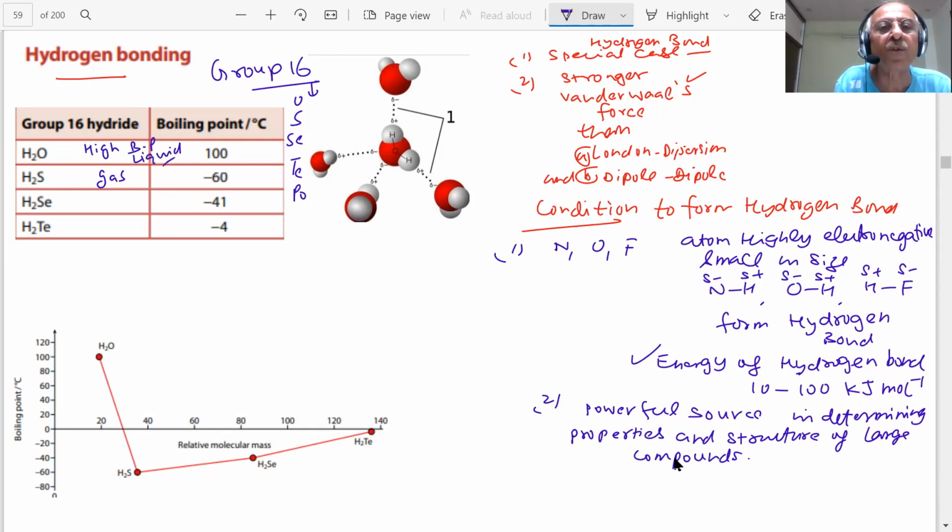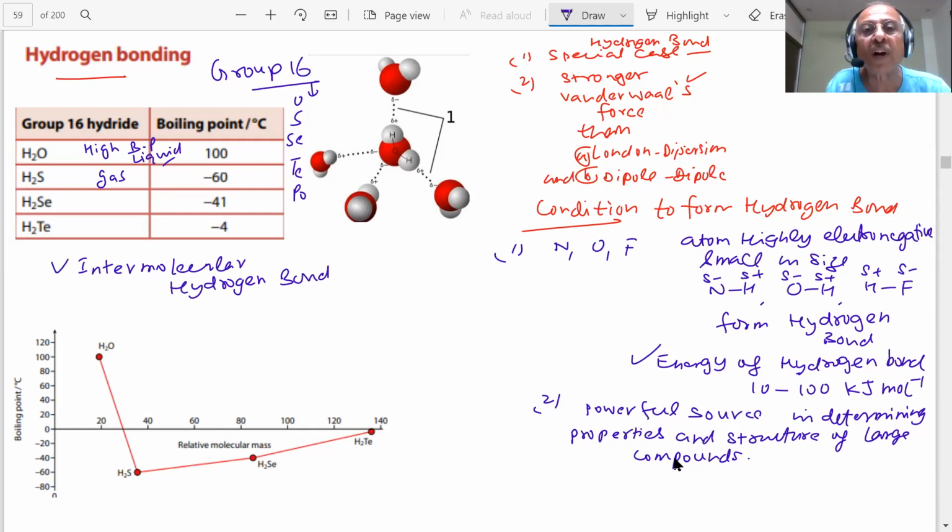Liquid, you can see, due to hydrogen bonding, due to intermolecular hydrogen bonding, student. Very, very important thing. Water is liquid, H2S is a gas, due to intermolecular hydrogen bonding. Here you can see oxygen, hydrogen. This larger is oxygen, these are hydrogen. So there is a separation of charges, you already know. This is negative, this is positive, this is positive.